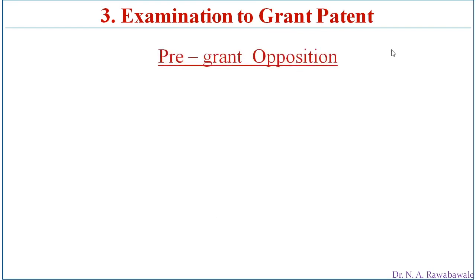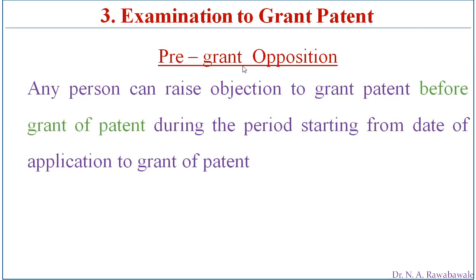So there are oppositions. There may be oppositions for the patent. Some people may oppose the registration of that invention for patent. There are two kinds of oppositions. Pre-grant opposition: once the application is filed, before grant of patent, anyone can oppose the registration or grant of patent. This is a pre-grant opposition.